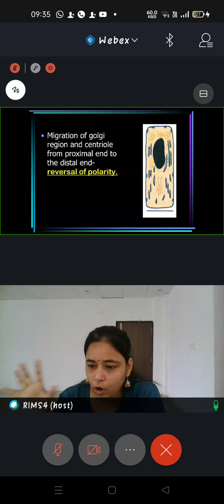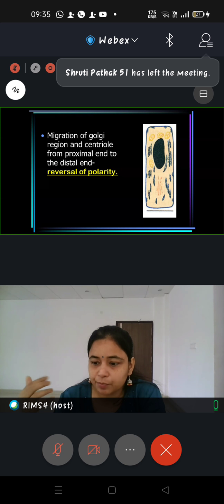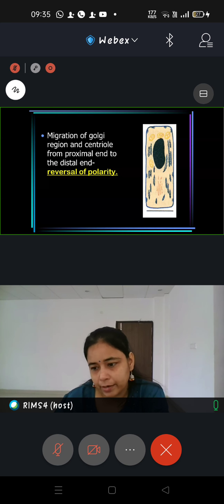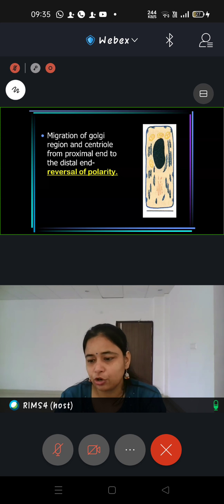I have already told you that there is organization of the different components. And the first step to this organization is movement of the nucleus away from the basement membrane. Why is this movement required? First of all, if the nucleus is present at the base of the cell towards the proximal end, it is going to act like a rock or a barrier to any kind of secretion of enamel. So it is an obstruction, because it is not going to produce any acid. It is not going to provide energy to the cell. There is no other function of the nucleus which is required right now.